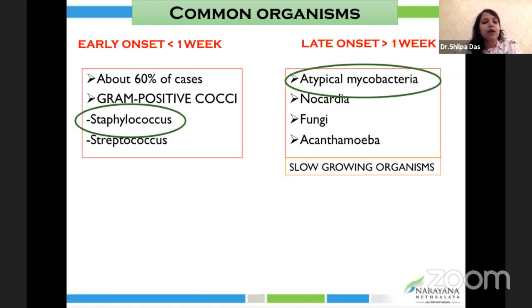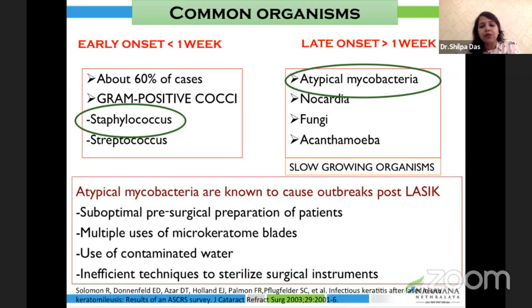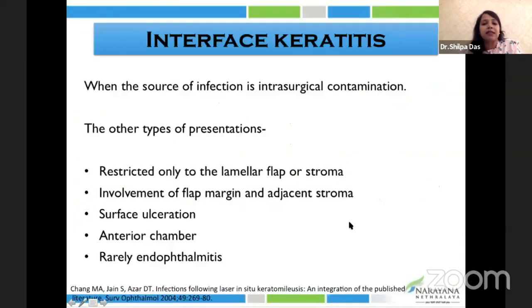Now, gram-positive cocci are the most common organisms, that is staphylococci, and among the late onset infections, it is atypical mycobacteria. These are known to cause outbreaks post-LASIK due to suboptimal pre-surgical preparation, multiple use of microkeratome blades, or use of contaminated water. So these are some of the reasons such kind of outbreaks are seen.